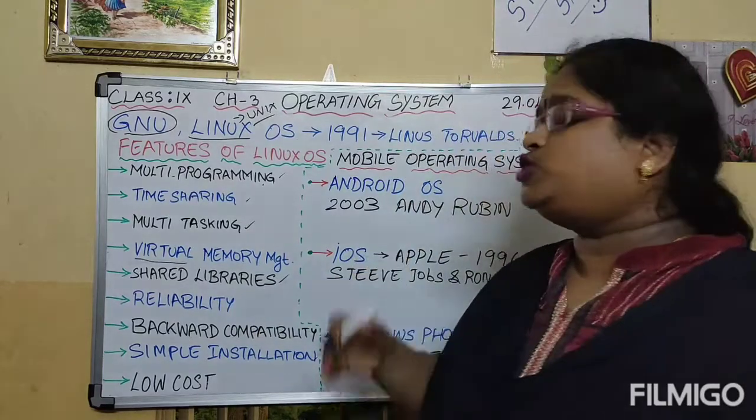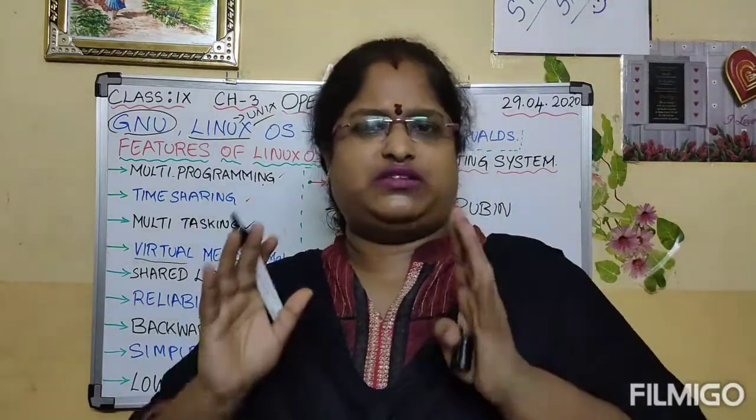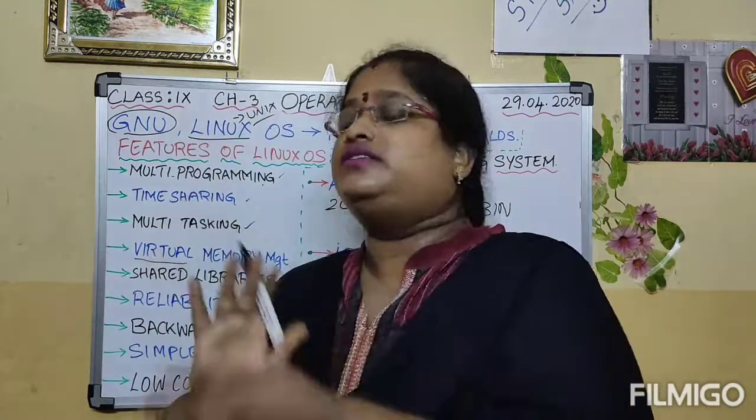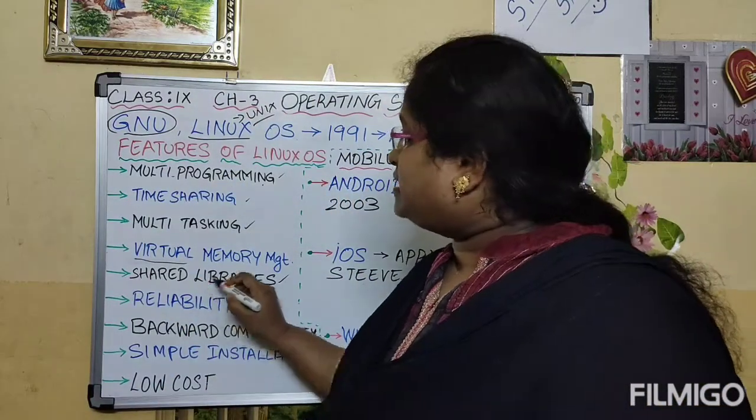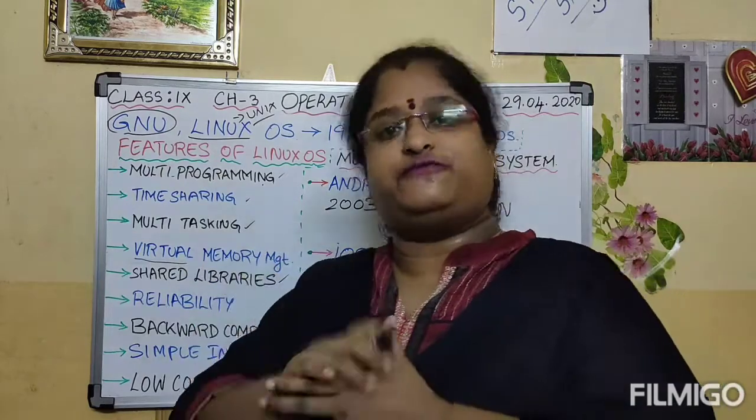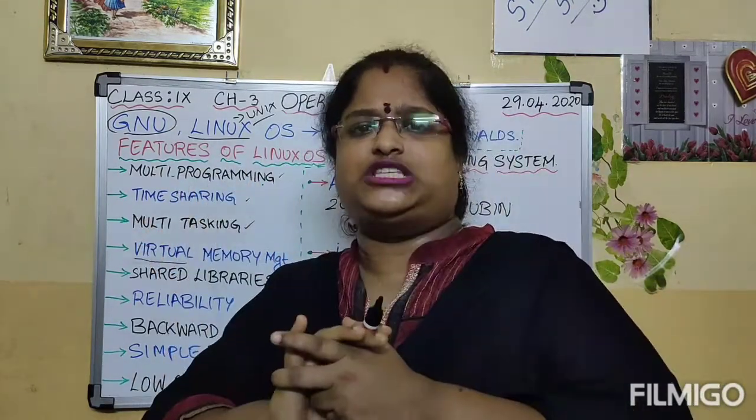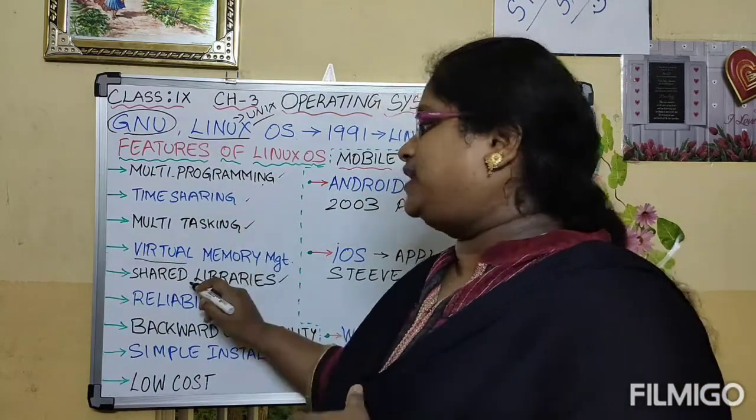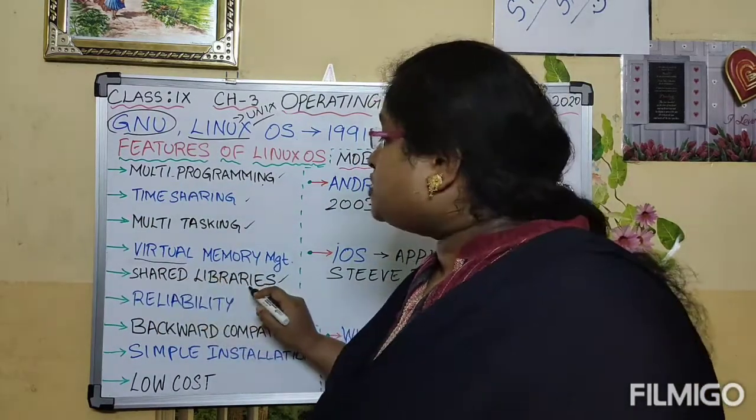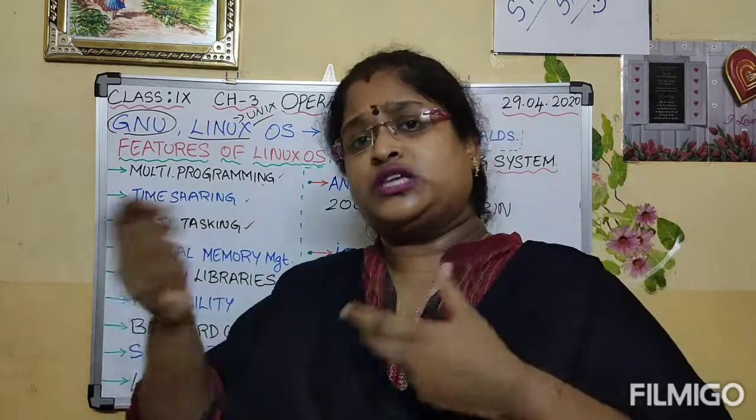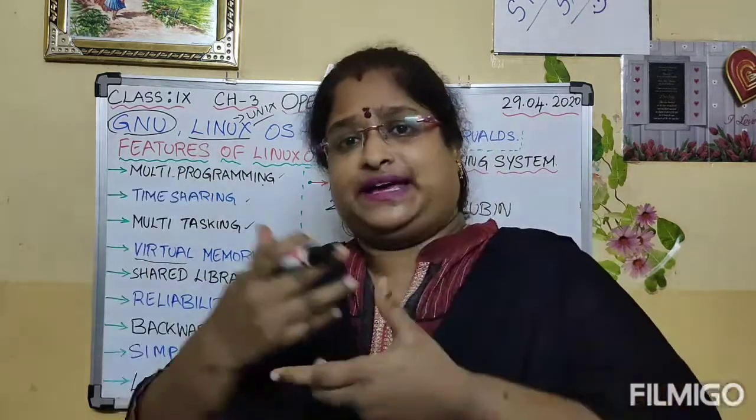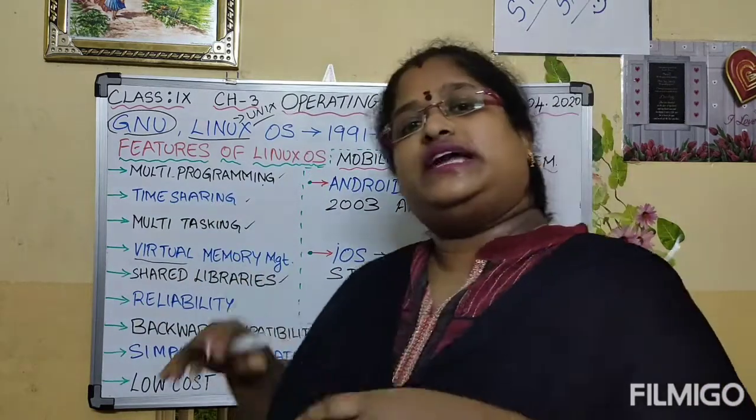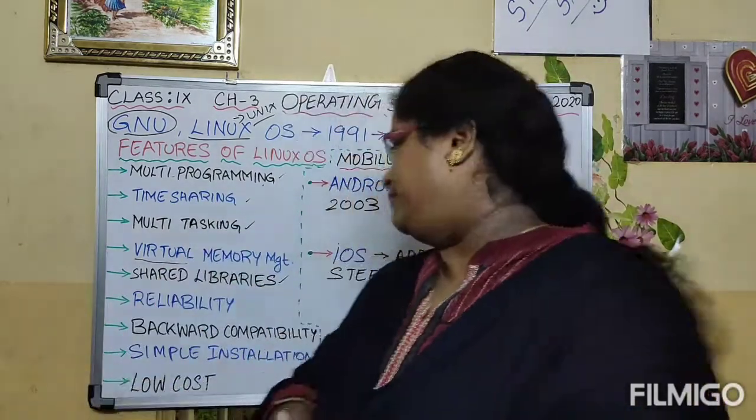Next we will see about shared libraries. In general terms, in a library, children, you can see a collection of books. In the same way, a shared library contains a collection of files. All the applications will make use of the files from shared libraries. So Linux operating system also manages shared libraries, so that it can save hard disk and memory.